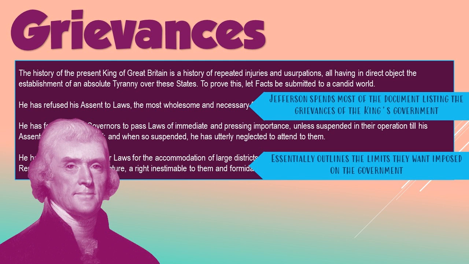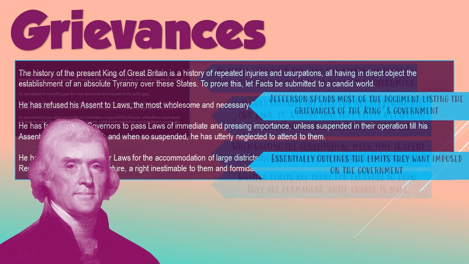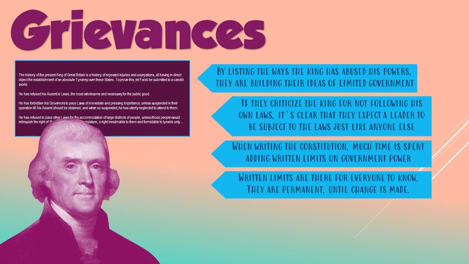When Jefferson is listing a problem with the king and telling us, like, here's something the king does wrong, we can infer that if Jefferson were able to design a government, he would want to design a government in which the king or whatever leader of the government would not have that power.